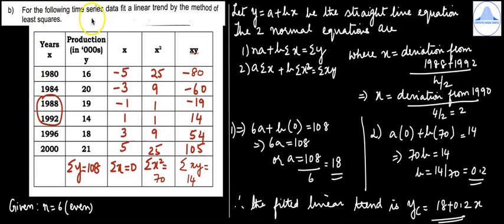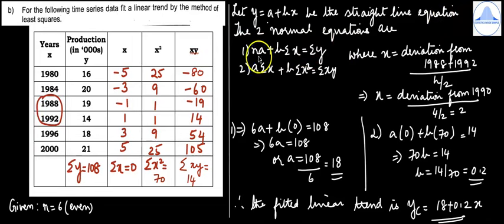Subdivision B, for the following time series, fit a linear trend by the method of least squares. So they have given us the years and the production in thousands. So years you mark it as X and production in thousands you mark it as Y. Then we find out summation Y, which is 108. Then you start the problem, write given n is equal to 6, which is even.